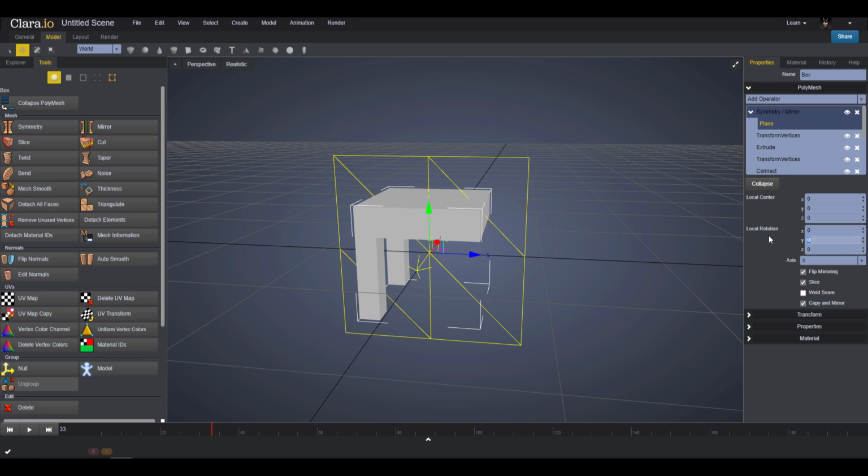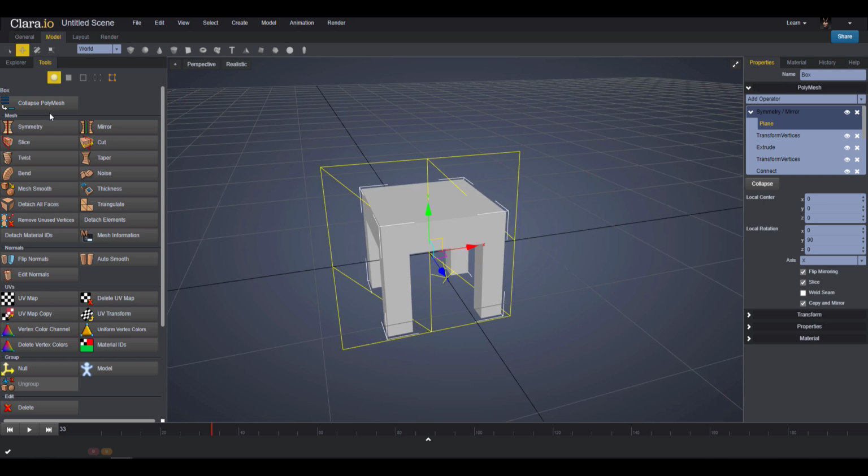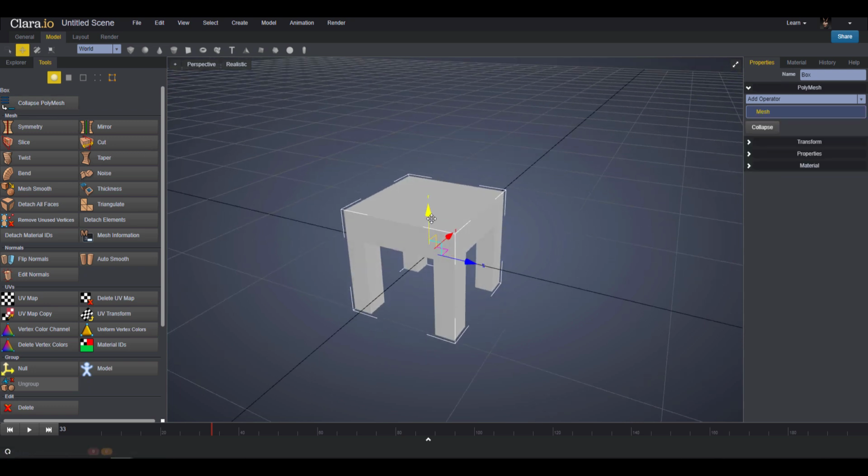So we can also go ahead and rotate this to 90. We can collapse this and make this one simple mesh. This is an equivalent to what you have when you apply all your modifiers in Blender, or when you get to delete your history when working in Maya.